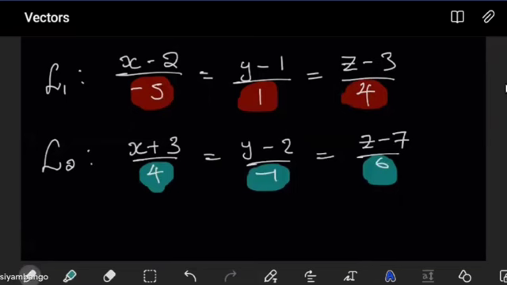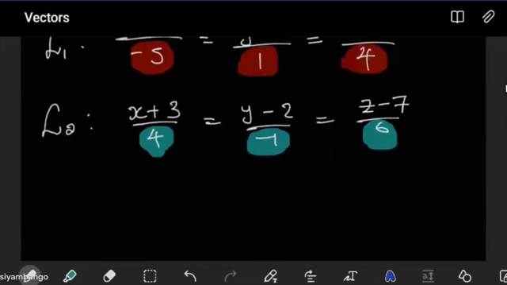Now, since they're not parallel, the next question is, well, then what do we have? Are they not parallel but skew lines such that they do not intersect at all? Or maybe they are not parallel but they intersect. How do we show that? Well, to do that, the first thing you'd have to do is to write each line in vector form. Ideally, we want to get the symmetric, not necessarily vector form. We actually want to get the parametric equations of each line.